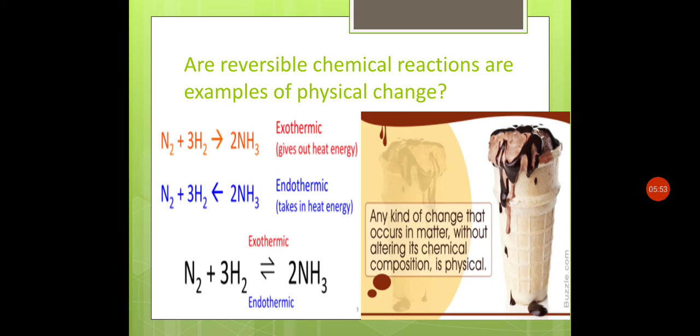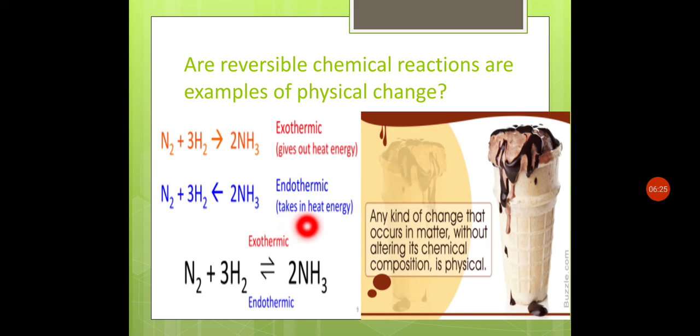Are reversible chemical reactions examples of physical change? Here are different reactions in which nitrogen and hydrogen are converted into ammonia, that is NH3, and it is an exothermic reaction. It gives out heat energy. In the reverse reaction, ammonia is converted into nitrogen and hydrogen, which is an endothermic reaction.